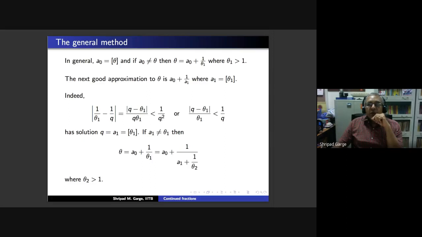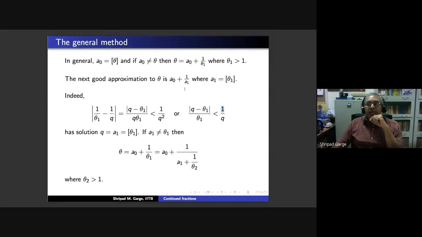If you want to have this to be less than 1 upon q square, you can happily cancel a q from both the denominators. So you get mod of q minus theta 1 upon theta 1 to be less than q. Now if you take the q to be the integral part of your theta 1, the numerator is less than 1. That is okay.